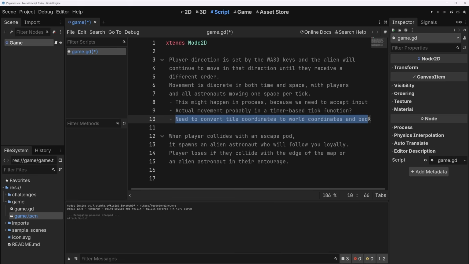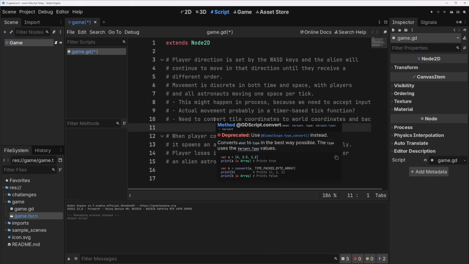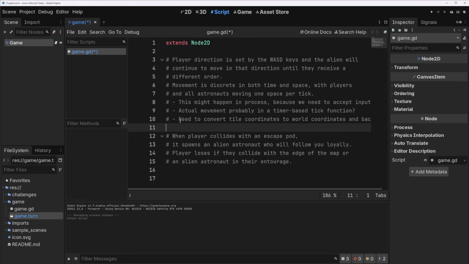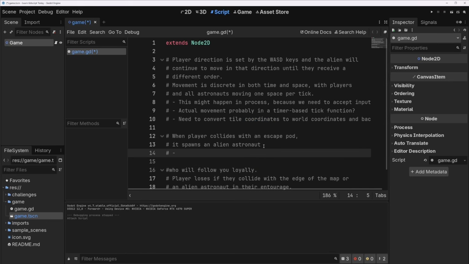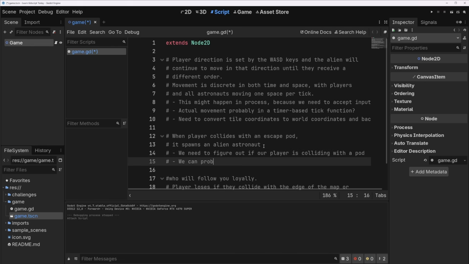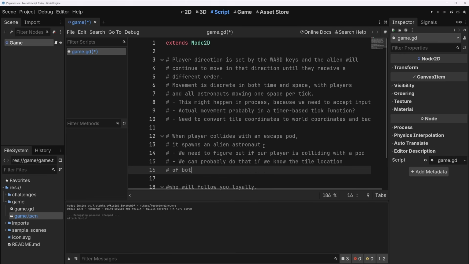And a lot of this is because I might be getting a bit ahead of myself because I already know how to make this game. A lot of this is because we need to be able to compare tile coordinates to the coordinates of, like, for instance, a pickup. So that's down here. Let's split these out here. So let's see. So we need to figure out if our player is colliding with a pod. We can probably do that if we know the tile location of both the player and the pod. We can just compare them. Integer, or like vector integer to integer comparison is how I'm going to do that, I think.